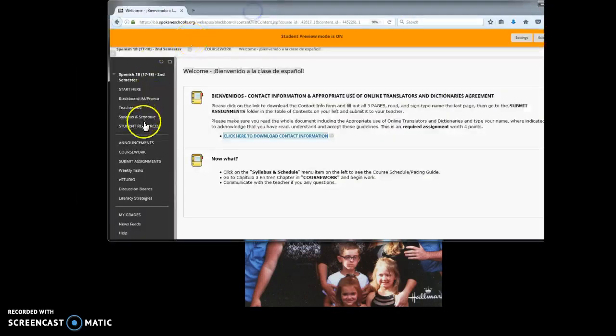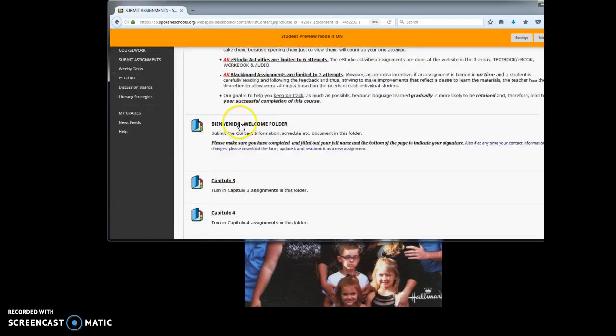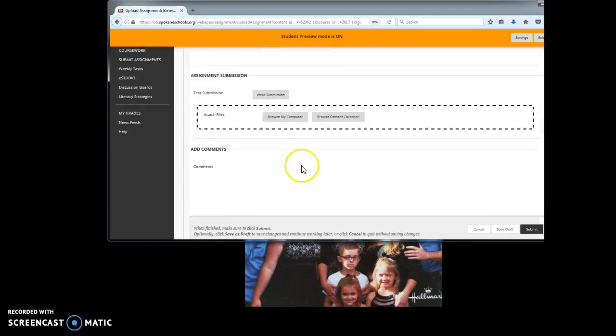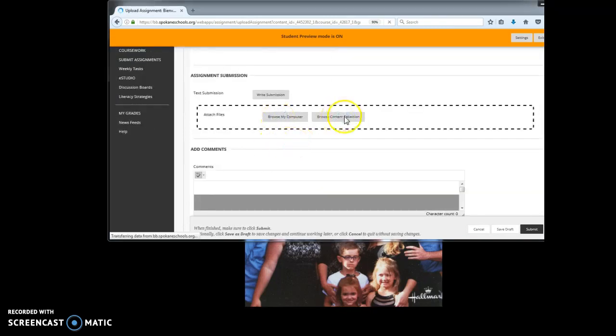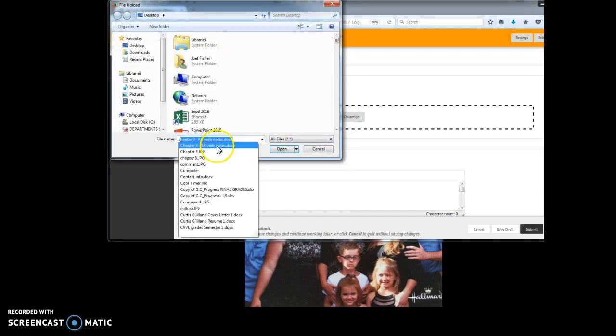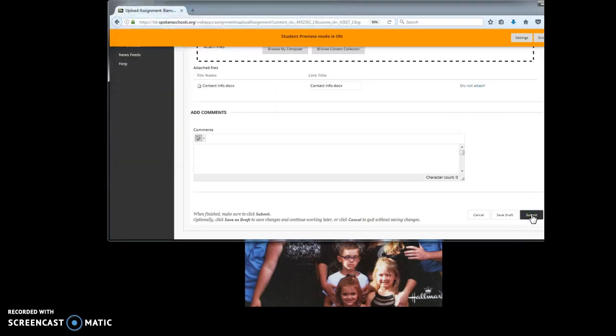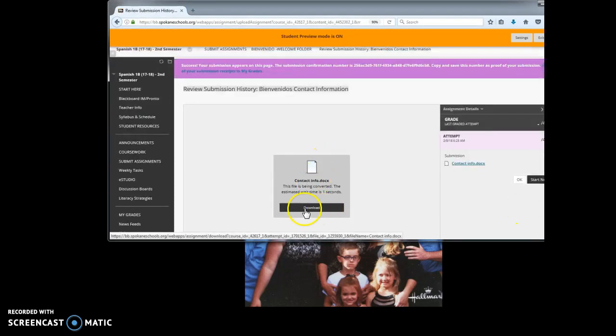Once it's completed, you're going to come over here to submit assignments. You're going to go to the Bienvenido Welcome folder, click on the link, open it up, and browse your computer. Click on the file, open, and come over here and submit. And you should see that you have downloaded the correct assignment, and then hit OK.